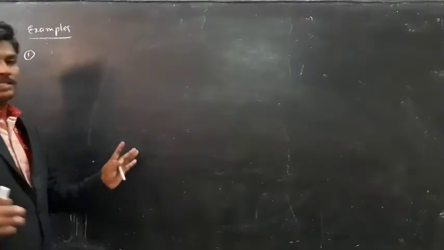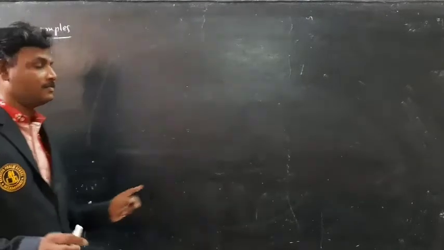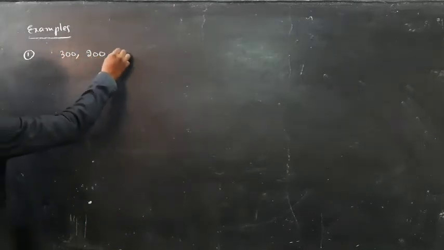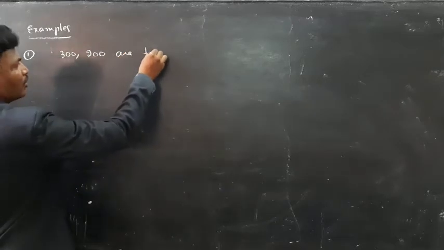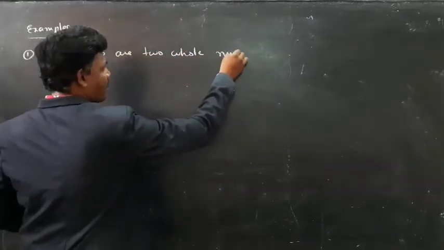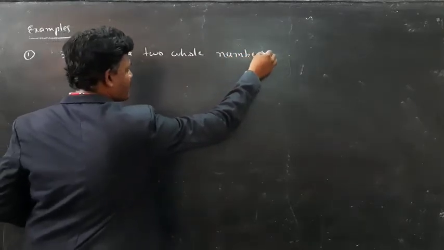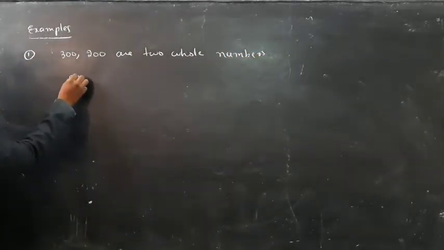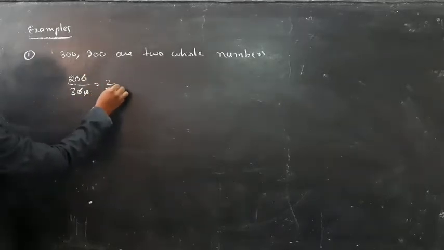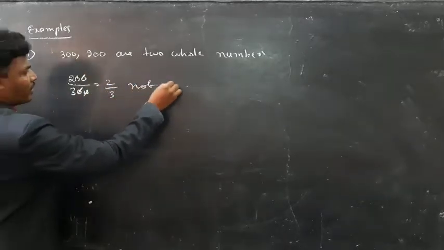So now I am going to take some examples from whole numbers. 300, 200 are two whole numbers. The result of 200 by 300 is equal to 2 by 3, not a whole number.